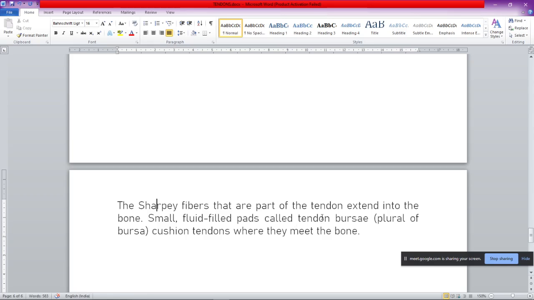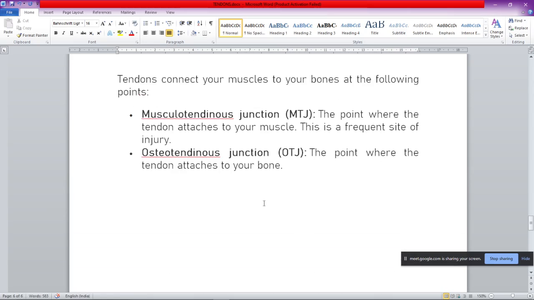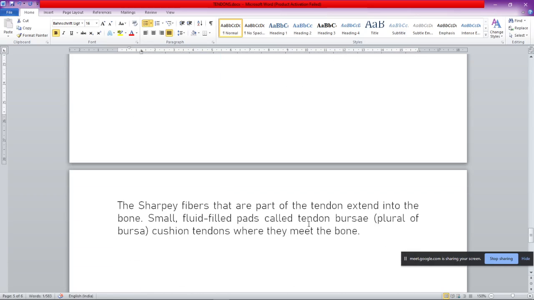These are fluid-filled spaces which cushion the tendons where they meet the bone. At the osteotendinous junction, we have the tendon bursae. These are small cushions which also give some flexibility.